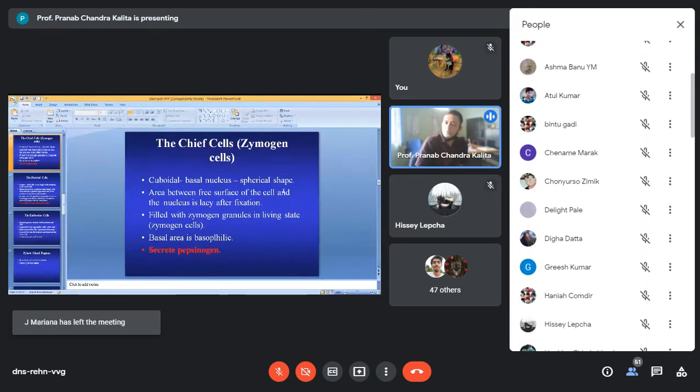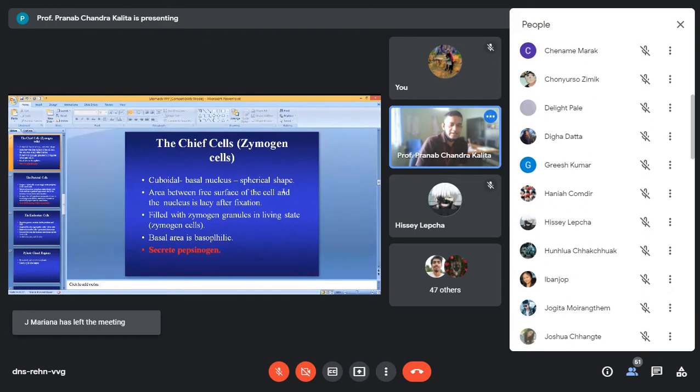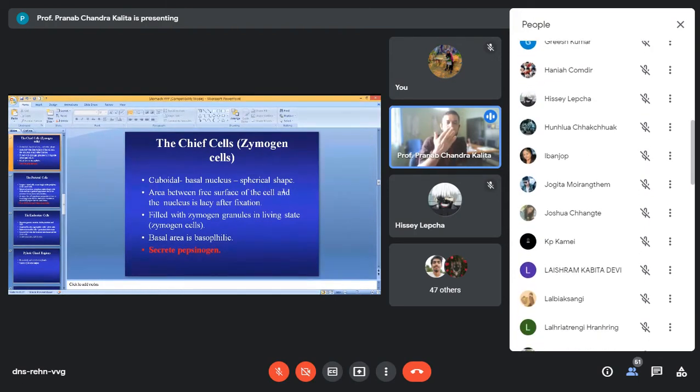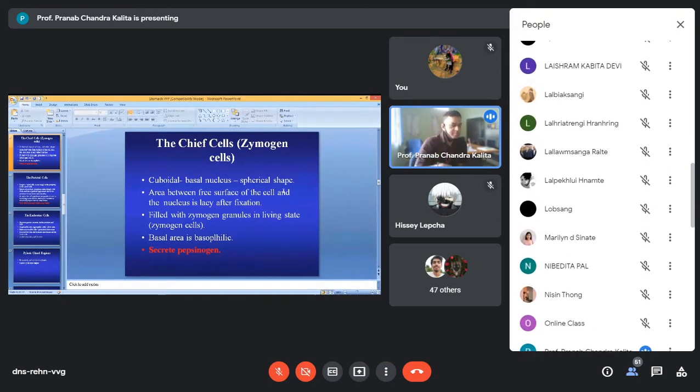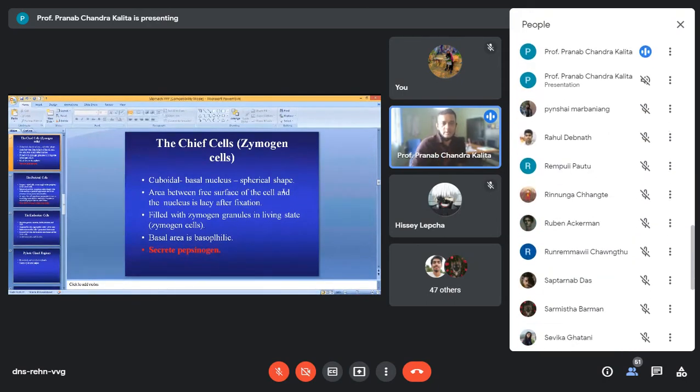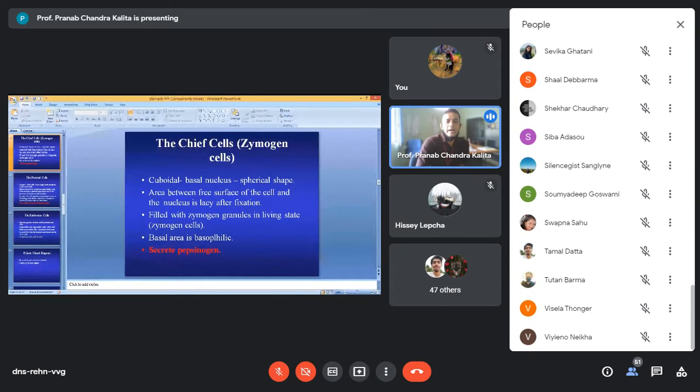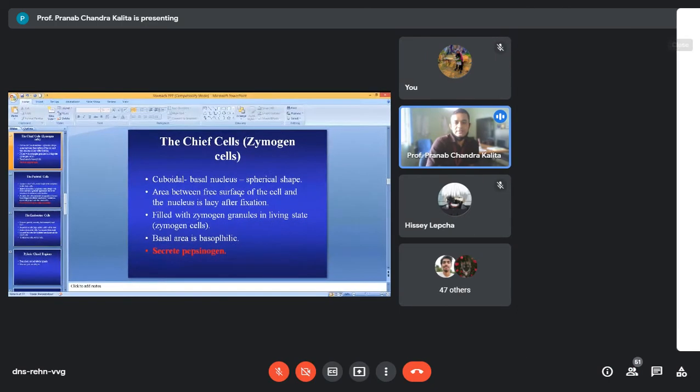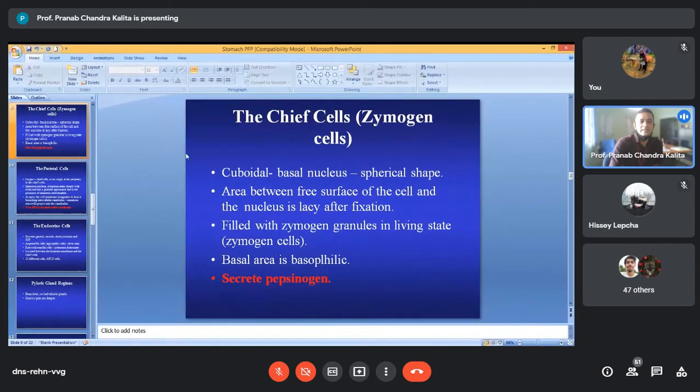Already I have told you while we discussed the cytology. Cell is having two lateral surfaces, apical surface or a free surface, and below you will find a basal surface. So what I am telling about the area between the free surface. Suppose on my slide, you can say this side is the lateral surface, this is the lateral surface, this is the free surface, and below it is the basal surface.